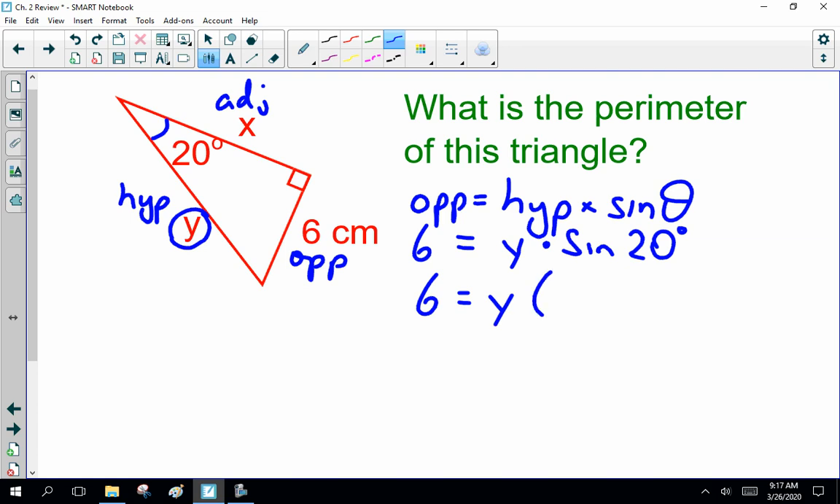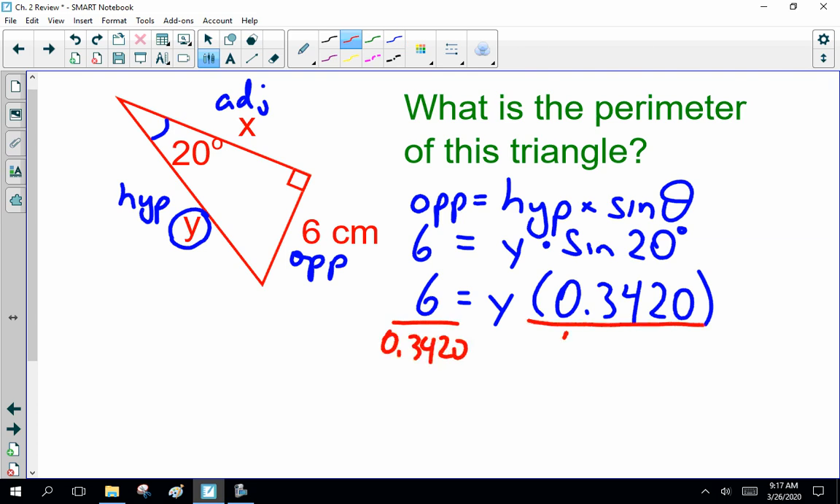Now, sine of 20 degrees is 0.34202, rounding to 4 decimal places, is 0.3420. So, how do we get rid of times 0.3420? Yes, we divide both sides by 0.3420. So y is 17.54, which I'm going to round off to 17.5 centimeters.